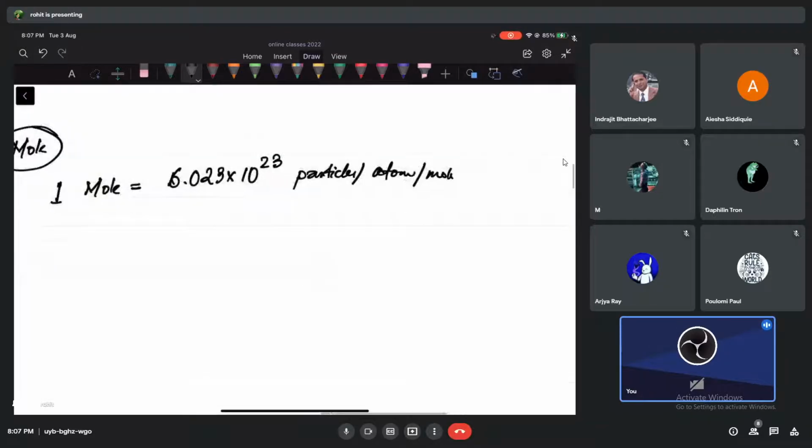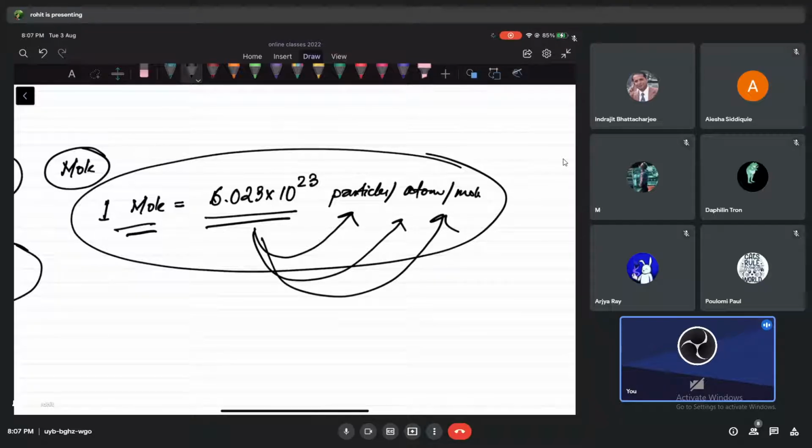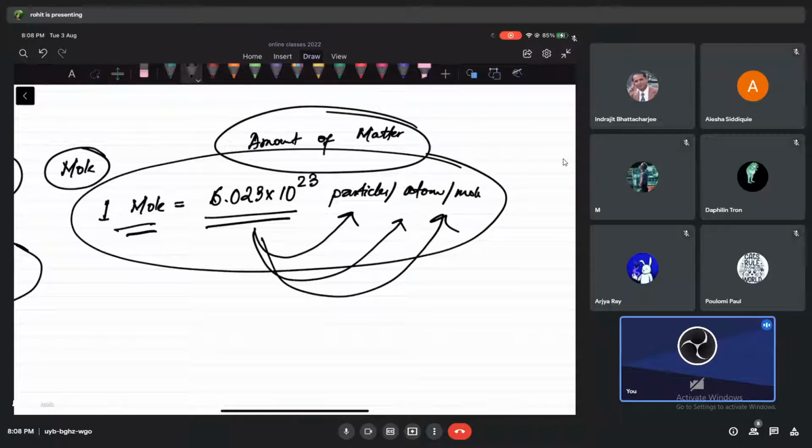So, what is this, guys? Mole is telling me something, right? It's telling me about what? Number of particles or atoms or molecules, okay, for anything that I'm talking about. It tells you about the number, or let's say amount of matter also we call it. Amount of matter. So it is a measurement, see. This is how we measure the amount of matter, okay. How many particles are there, okay. This is what we do.